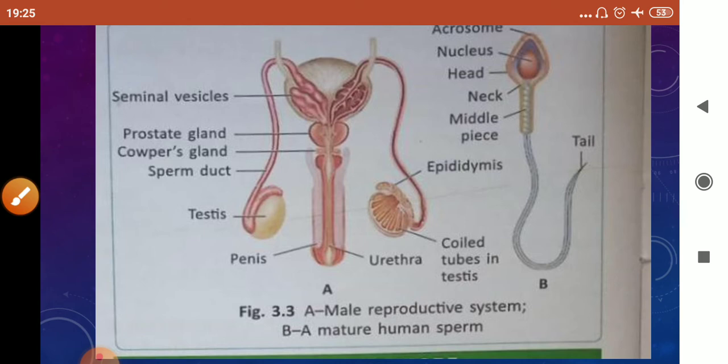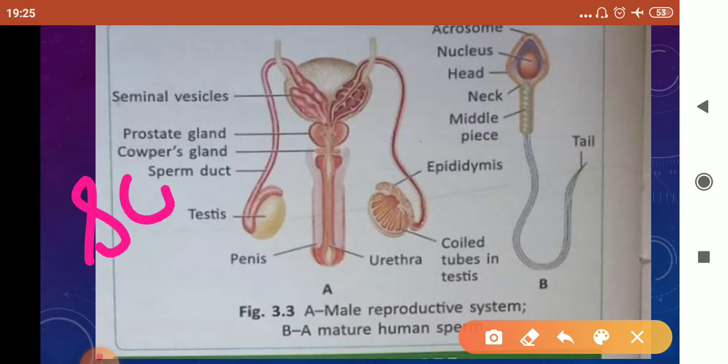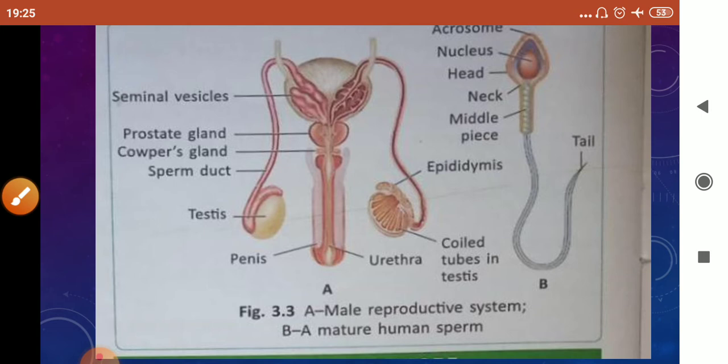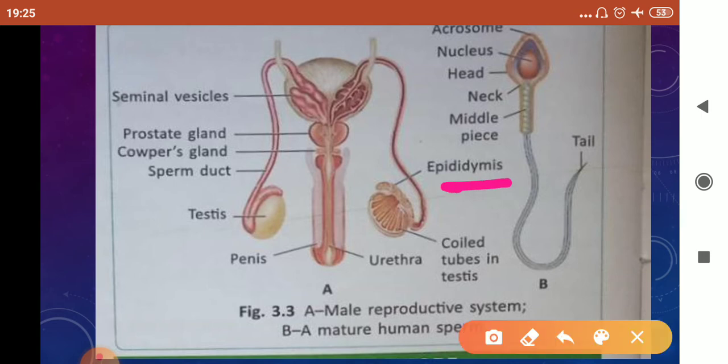Now you can see the various structures associated with it. These testes are located in the scrotal sac, also called the scrotum. From the testis arises the epididymis. This one is epididymis, and these are tube-like structures. Then from the epididymis arises the vas deferens, which we can also call sperm ducts.